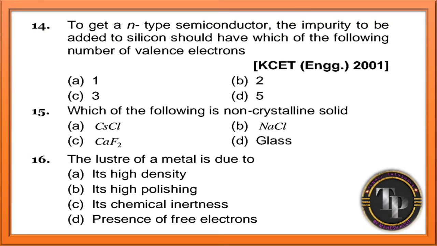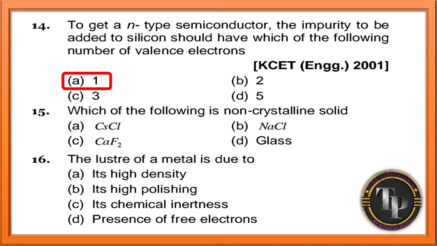Question number 14. To get N-type semiconductor, the impurity to be added to silicon should have which of the following number of valence electrons? To get N-type semiconductor, the impurity doped to silicon. N-type, you will get, yes guys. To get N-type semiconductor, the impurity to be added to silicon should have which of the following number of valency? Means it is 1.